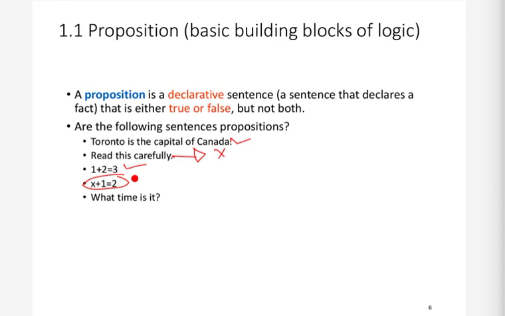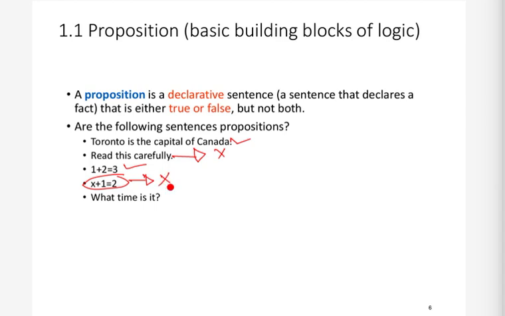So basically right now, without knowing the value of x, I cannot assign true, and I also cannot assign false to this sentence. So we can say that this sentence is neither true nor false. We need some additional information here. For example, if I tell you that x is equal to 3, then you can say that this is false. So if I give you additional information about what the value of x is, then this becomes a proposition. Right now this is not a proposition.